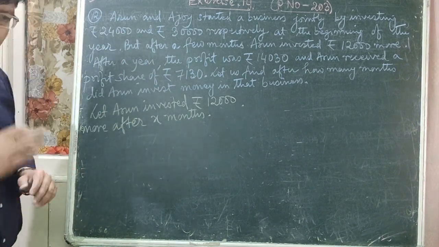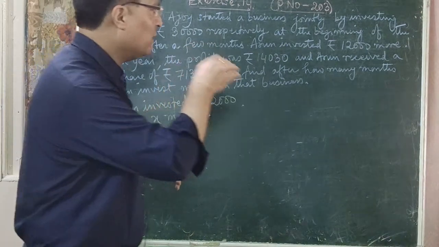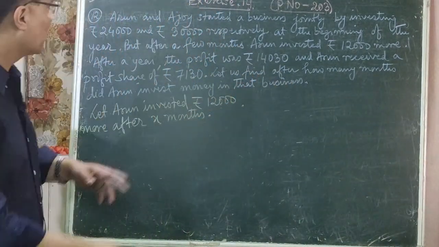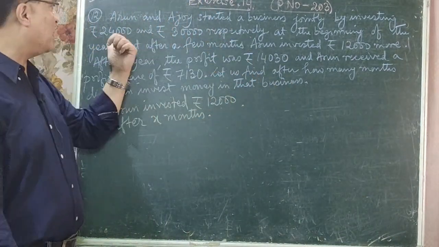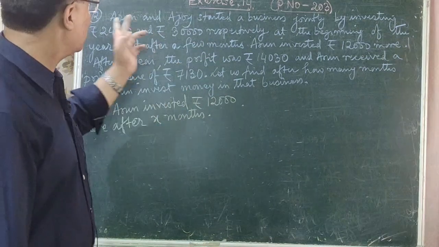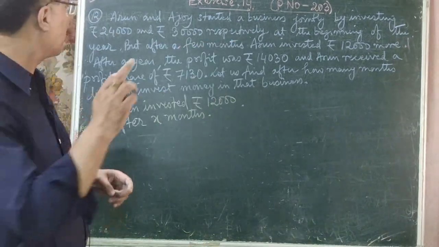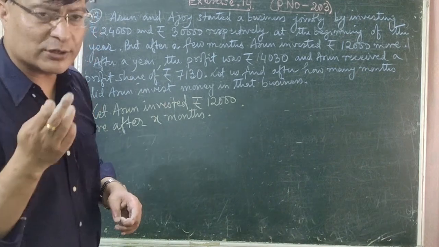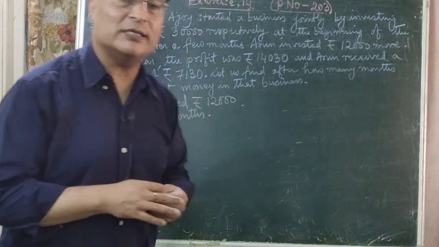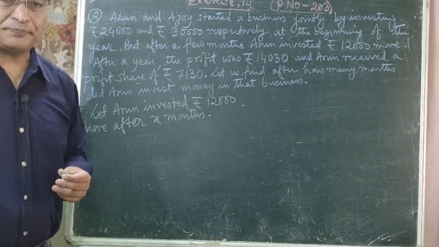X months. So after that he invested rupees 12,000 more, the 24,000 मा 12,000 अझै बेसी थपियो भनेपछि 24,000 plus 12,000, this is your 36,000, and this 36,000 is kept fixed for how many months?